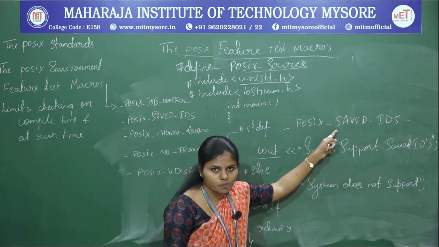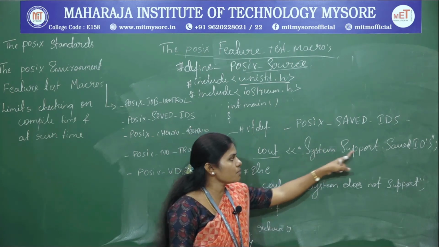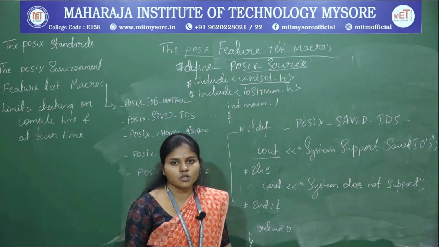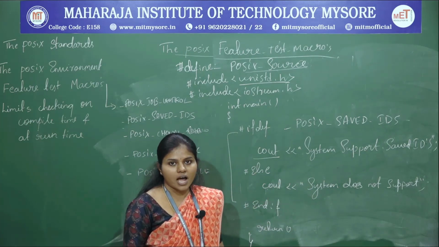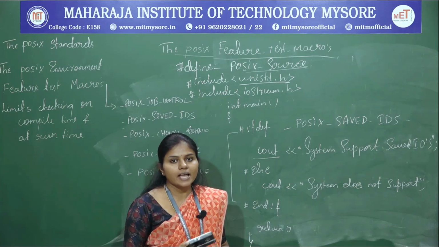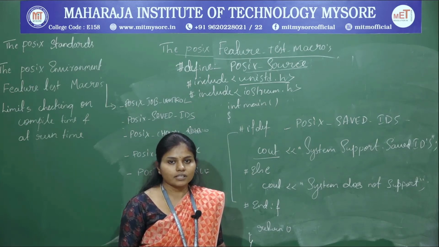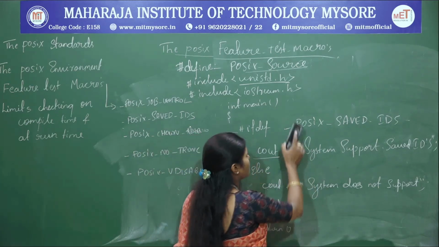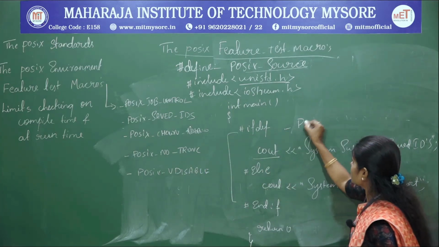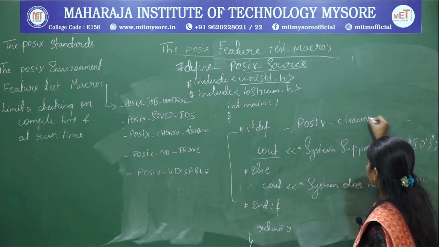If this is supported in POSIX, then the system supports saved IDs, else the system does not support saved IDs. That is, you cannot change the UID and GID by using the effective user ID and effective group ID. Now instead of that, the third constant I am going to write, that is _POSIX_CHOWN_RESTRICTED.